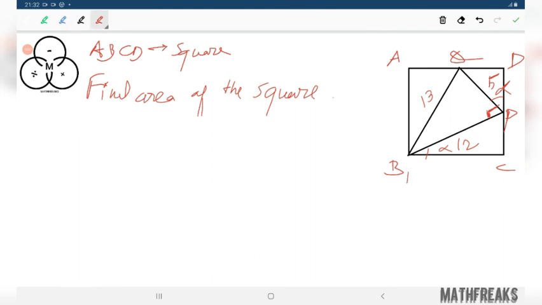Consider this x. You have cos alpha equals x over 12 from triangle BPC.